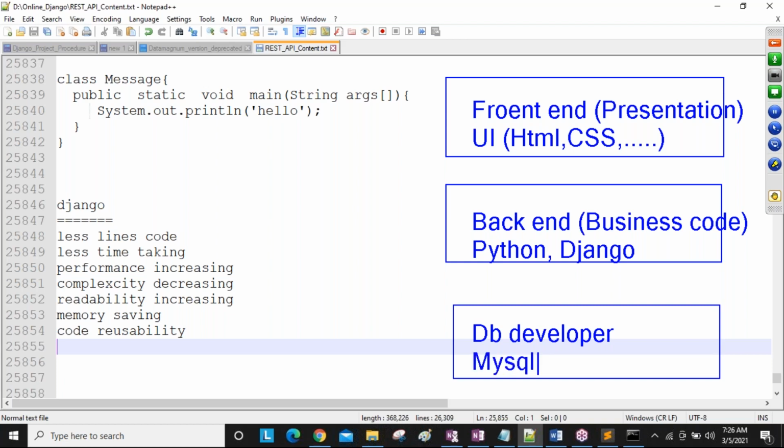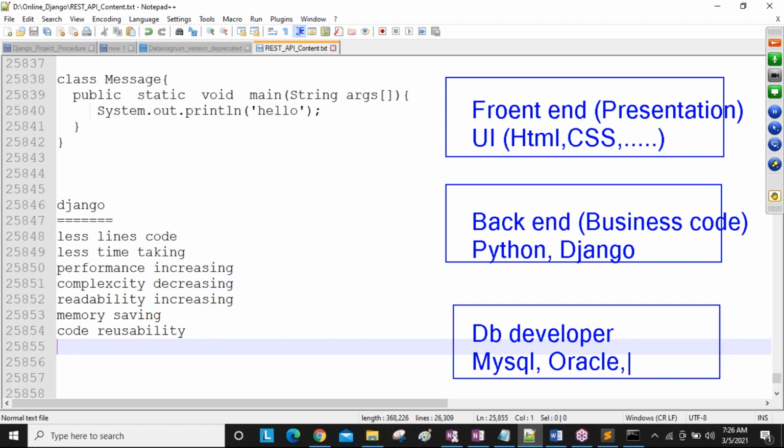For example, MySQL, Oracle, MongoDB, a number of things are there. So we are going to discuss at least one database. Django with database communication, we will do it, guys.